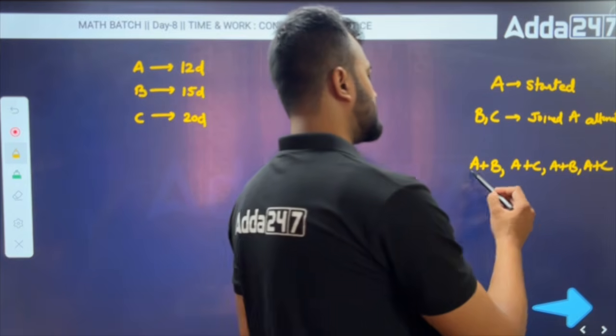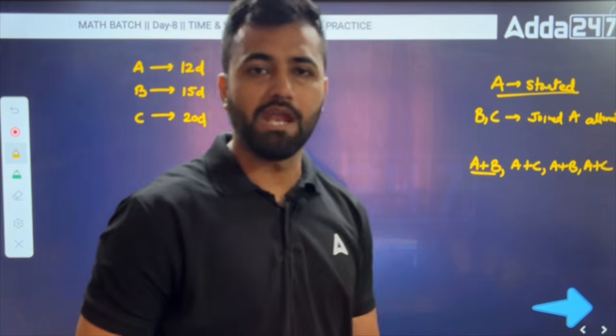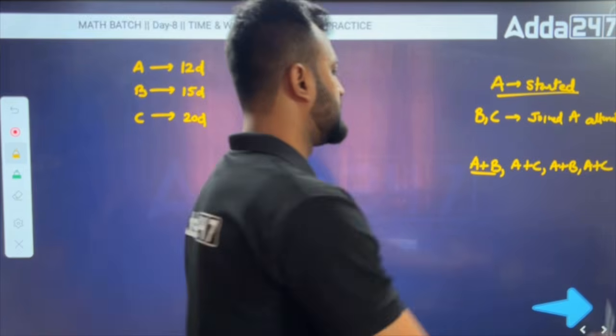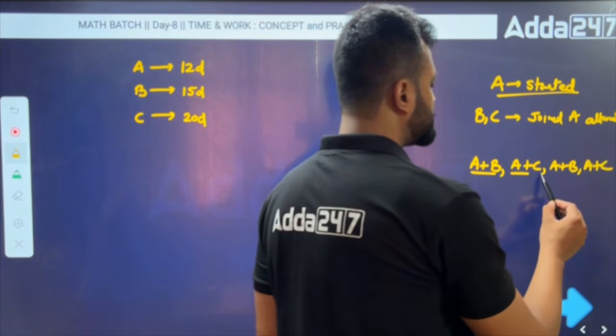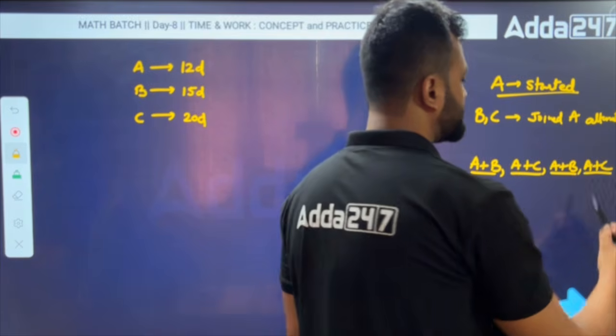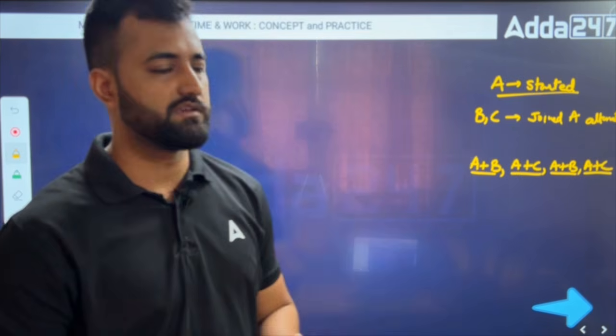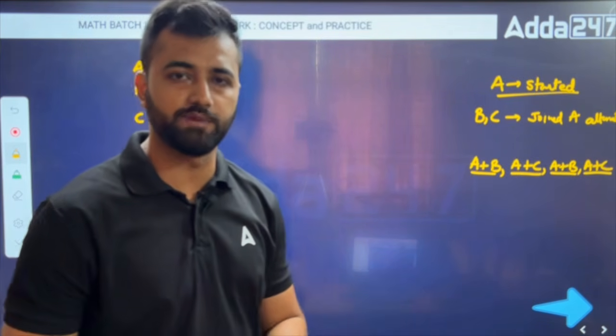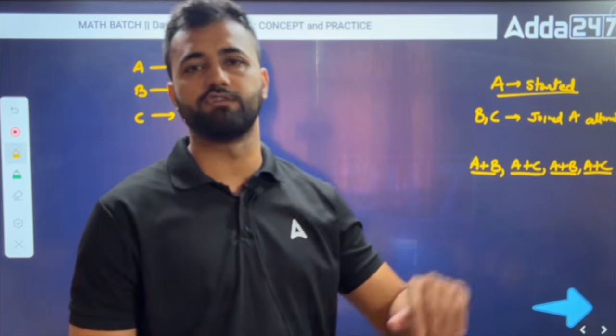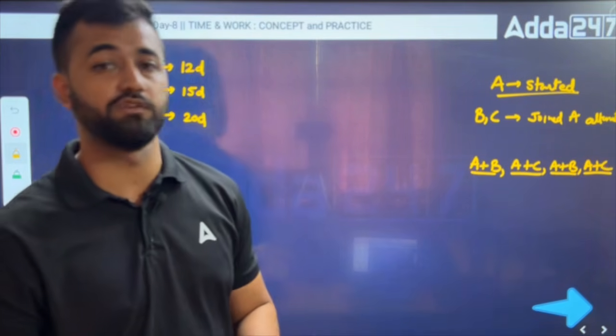A was always there because A started the work, right? And B and C joined him alternatively. So one day B joined A, one day C joined A, one day B, one day C. It's like I am working and you are joining me alternately. So one day you join, one day another friend of mine joins, like that. This was the concept asked in your examination.